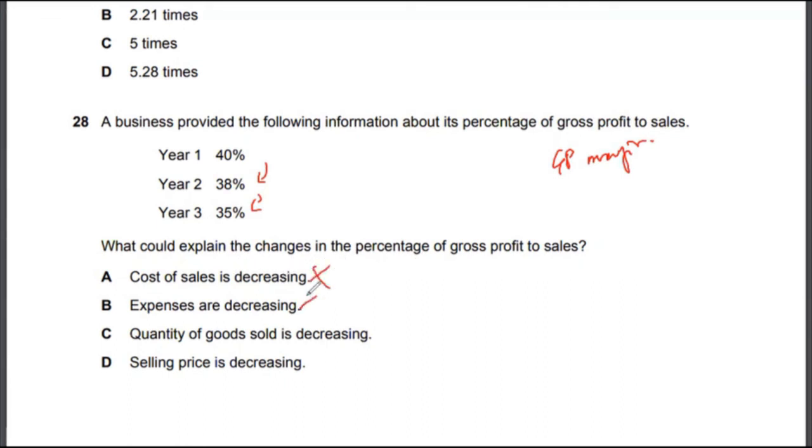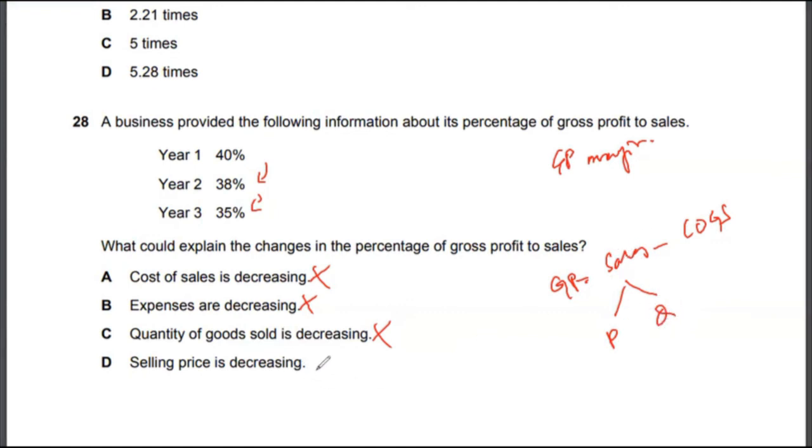Expenses are not factored in, because GP is calculated as sales minus COGS. So the company only has two variables to play with: sales or cost of goods sold. Quantity of goods sold is decreasing. That has something to do with it, because it will have a result, but it's talking about only one variable. Sales is calculated as price times quantity, so it's only talking about quantity, not sales as a whole.